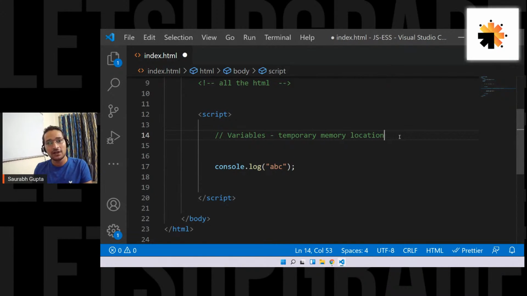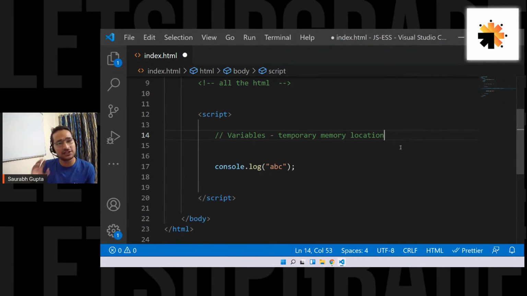Is that clear, everyone? So as soon as you create a data, a temporary memory location is registered inside the memory in your RAM. Now that memory will be used till the time that data is getting used. Once that data is destroyed, or once your program is closed, that memory location is freed. So for variable, the first line of your answer should always be: variable is a temporary memory location. That should be the first line. Understand that, everyone.